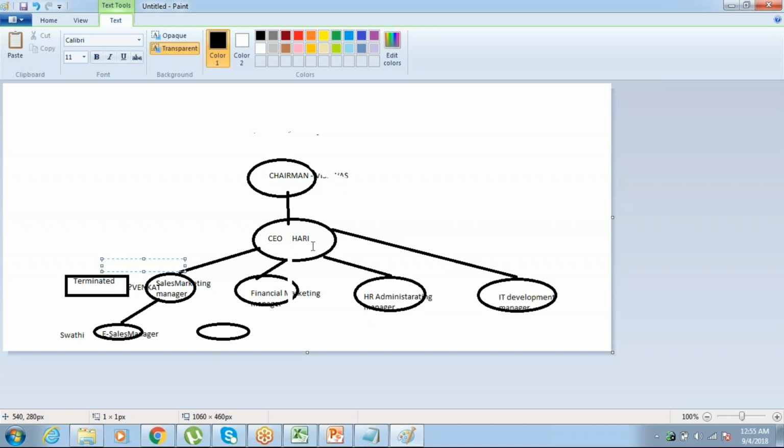He will inherit one level down and act as supervisor to Swati until someone comes and replaces that position. Now I have to hire someone into that position, or else give a promotion to someone and keep them in the sales marketing manager position.